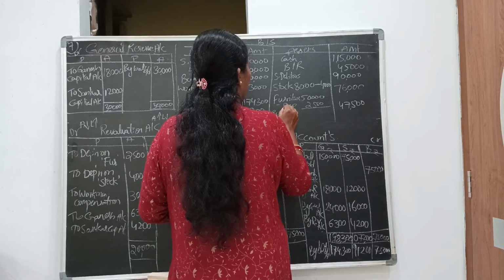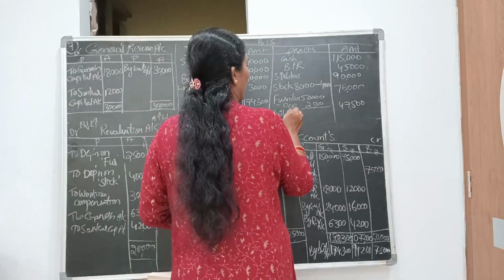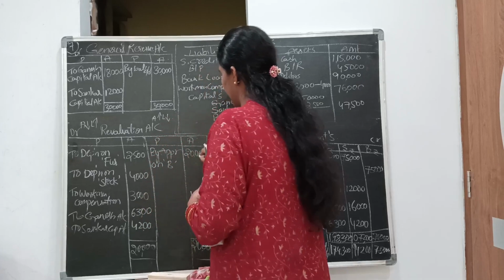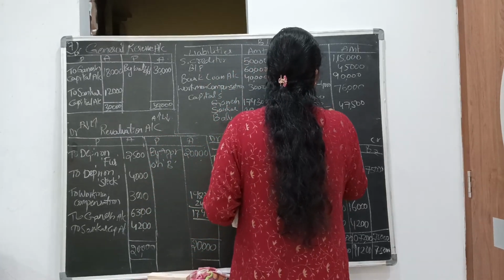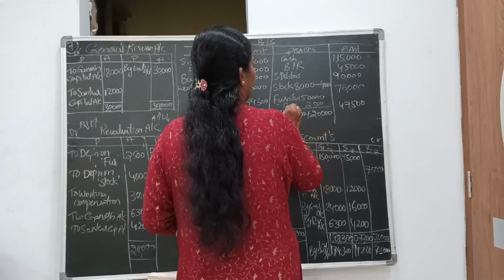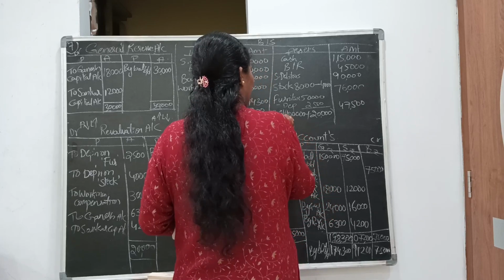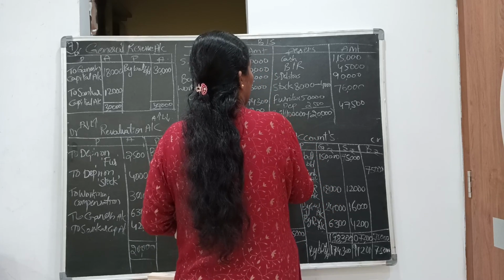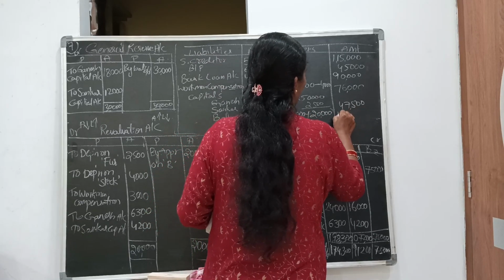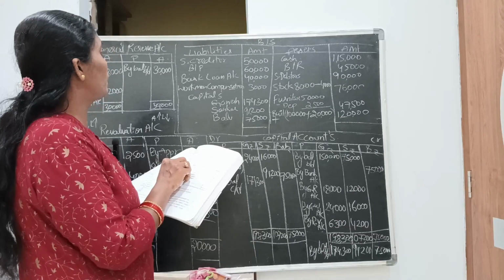Buildings are appreciated. The value of buildings is 1 lakh, and the appreciation is 20,000. I don't have space here, so I'm writing in a bracket. Add the appreciation in the inner column with a plus symbol, 1 lakh plus 20,000, and show it in the outer column. So 1 lakh 20,000.